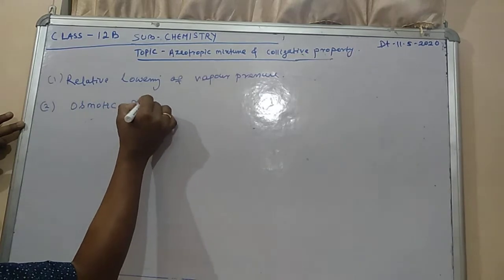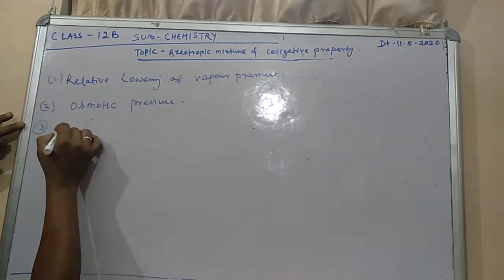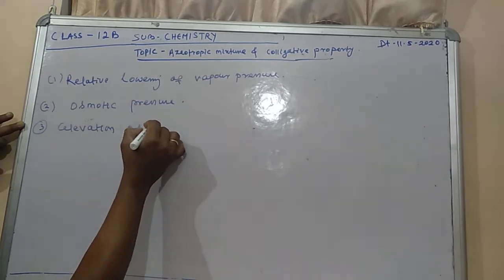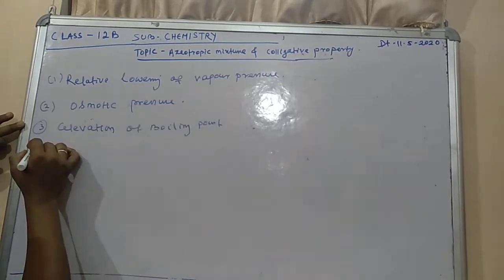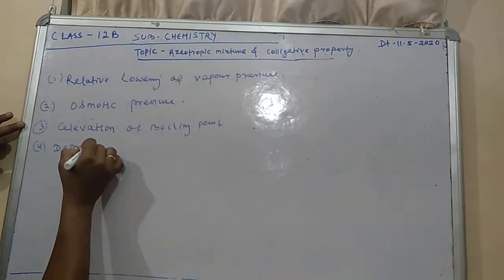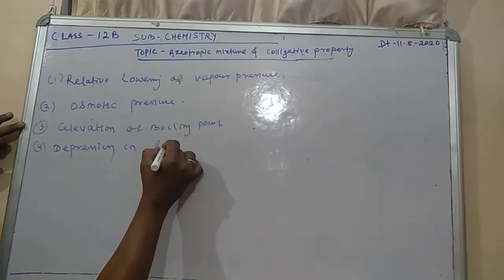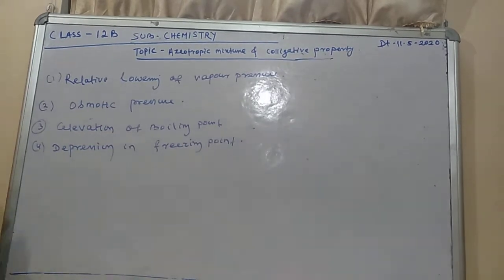Number three, elevation of boiling point. And number four is depression in freezing point. Actually, these are the different types of colligative property we are going to discuss.